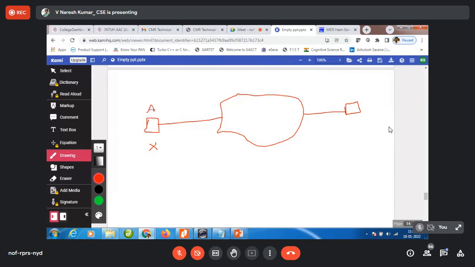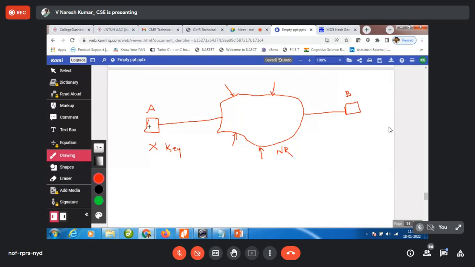This is A, and this is B. This X key has to be informed to B, but this network is not reliable. This network is unreliable because anyone can access it. Yes or no? Anyone can access this particular network.